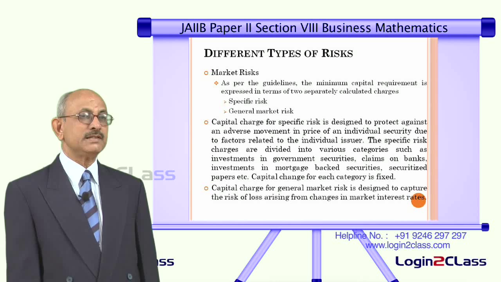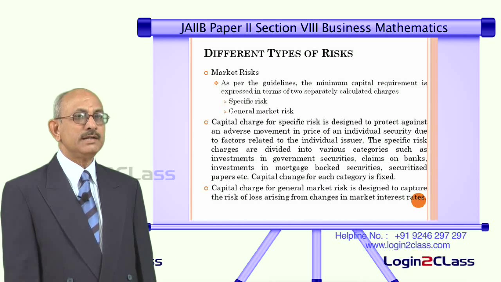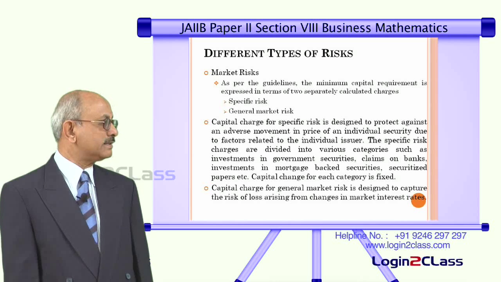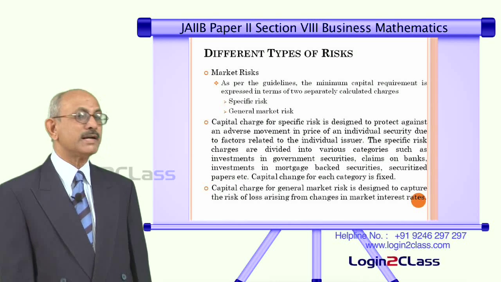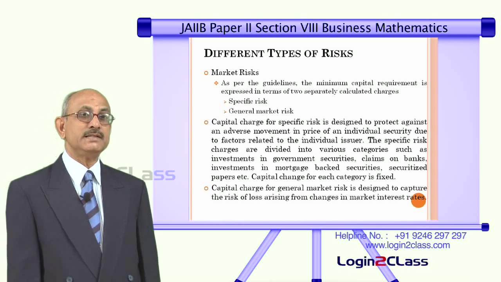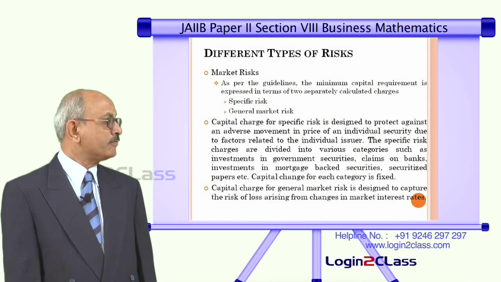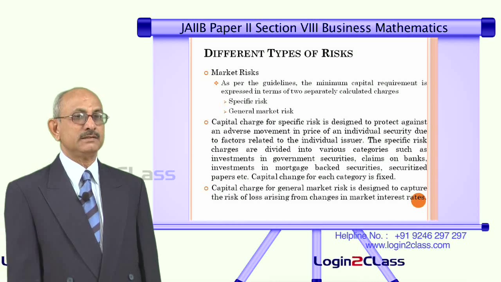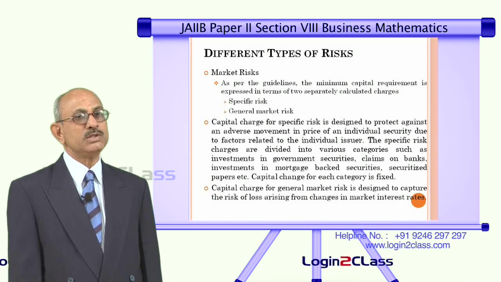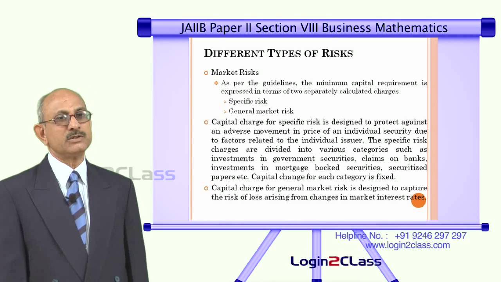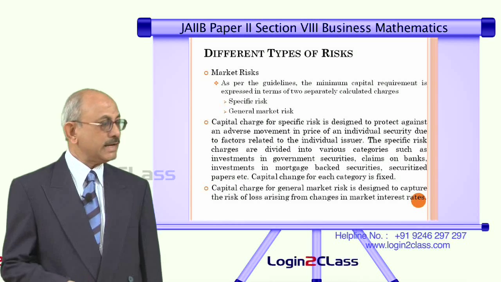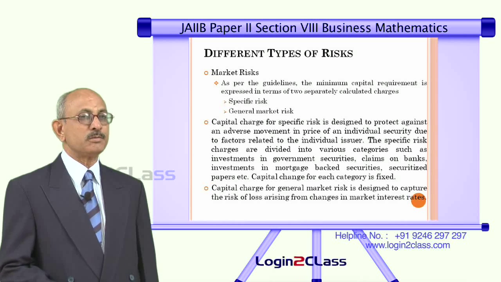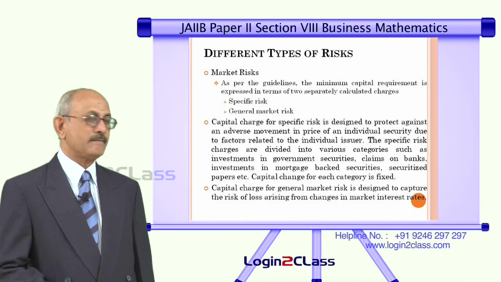And capital charge for general market risk is also proposed. It says that it is designed to capture the risk of loss arising from changes in market interest rates. Because of changes in the interest rates in the market, you have a lot of risk in respect of those investments which are subject to interest rate risk. So there we need to provide for additional capital. That also has been proposed in the Basel II Accord.